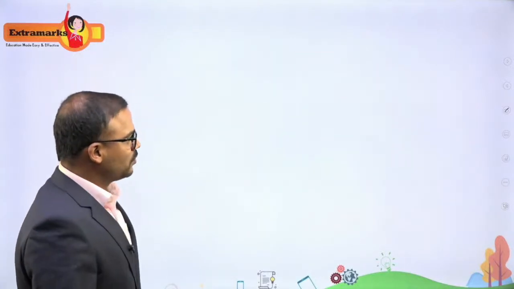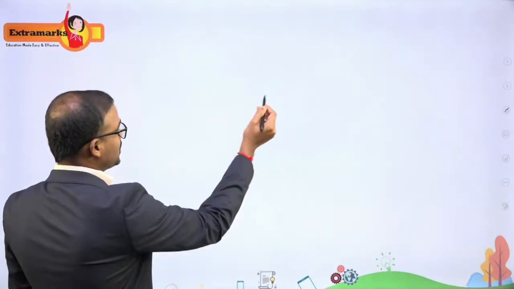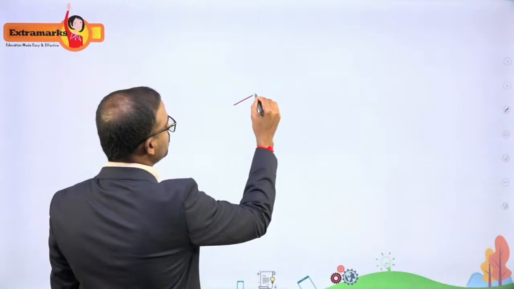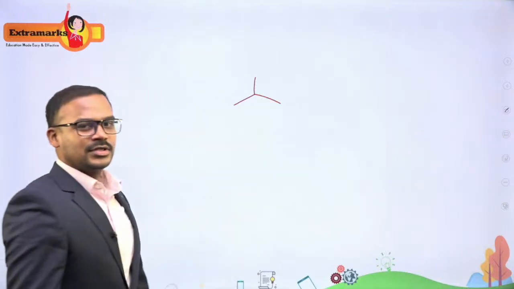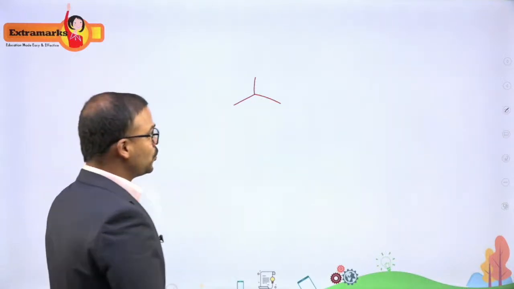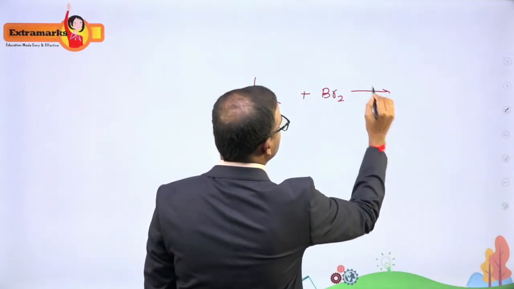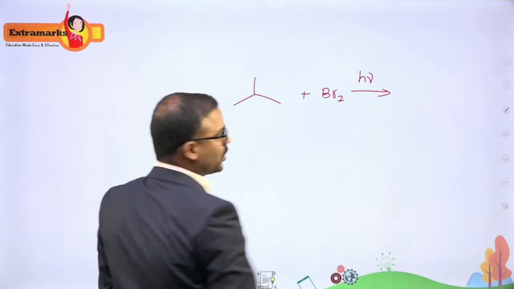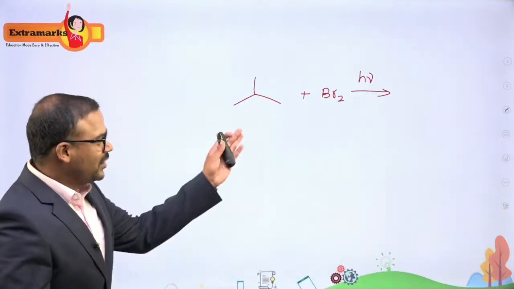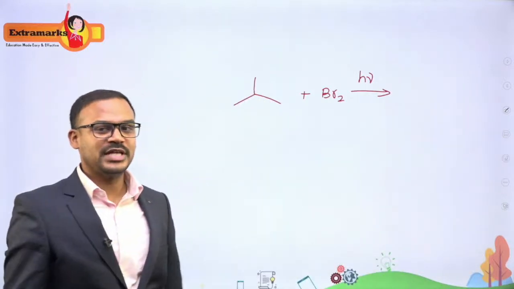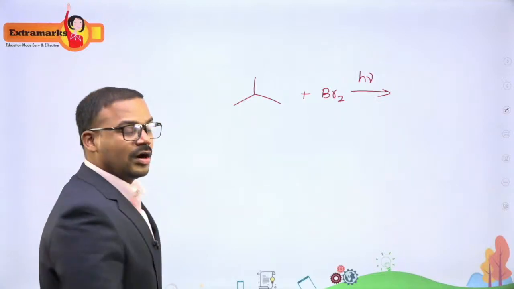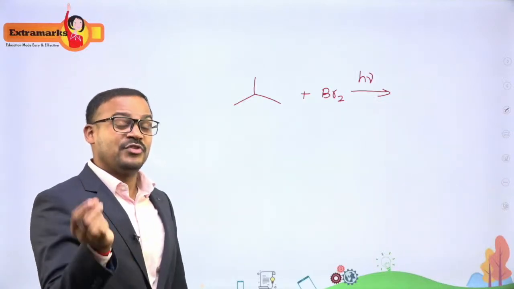Apart from this, we also got some simple questions. There was one more question where isobutane is given, reacting with Br2 in the presence of sunlight. So what is the answer you will be getting? We know that this is a reaction from the hydrocarbon chapter, that is halogenation, where this halogenation depends upon the type of free radical which is formed.